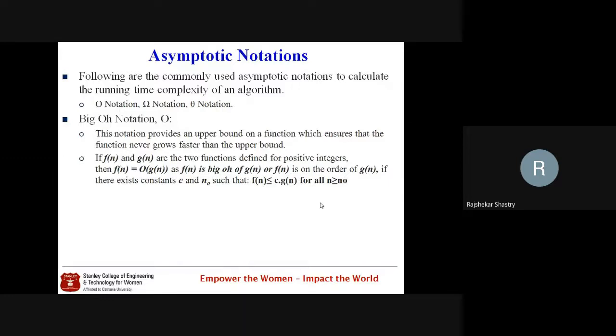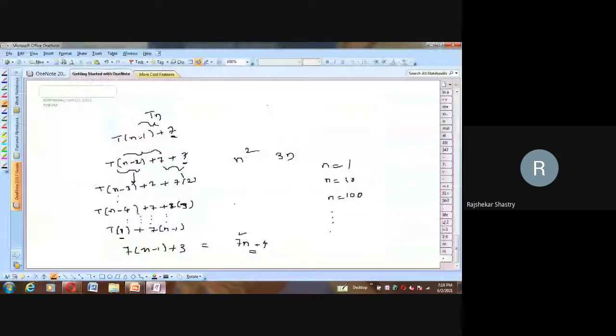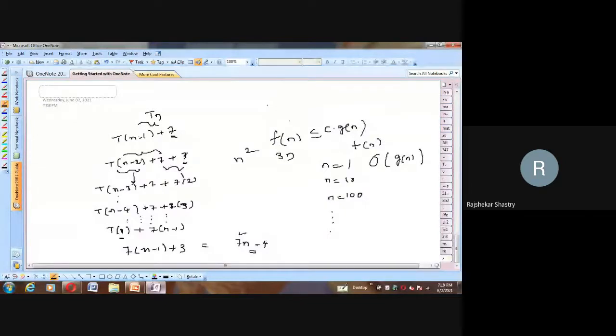So if this condition exists, which condition? If f of n is less than or equal to c times g of n, then we say that f of n is big O of g of n. That means f of n asymptotically approaches g of n. That's what the big O notation is about.